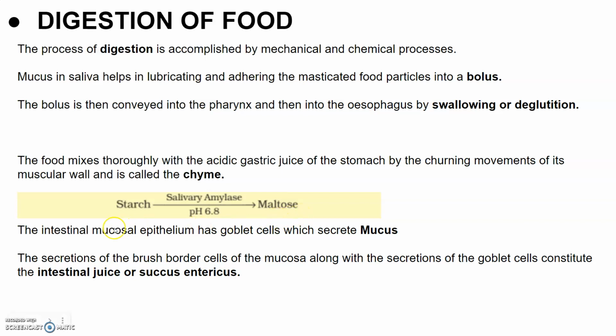The intestinal mucosal epithelium also has goblet cells which secrete mucus. The mucosa of the stomach has gastric glands, and the gastric glands have three major types of cells.